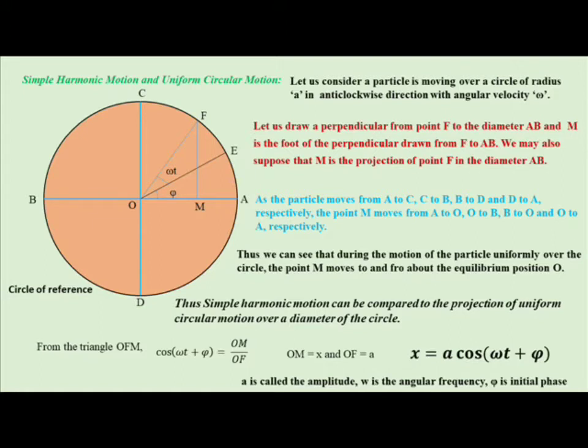Now this circle is called the circle of reference, and from the triangle OFM we have cos(omega t plus phi) equal to OM by OF. Here OM is x, defined as the displacement from O, and OF is nothing but the radius of the circle, A. From here we have x equal to A cos(omega t plus phi), where A is called the amplitude, omega is the angular frequency, and phi is the initial phase. Thus from this slide we can relate simple harmonic motion with uniform circular motion.